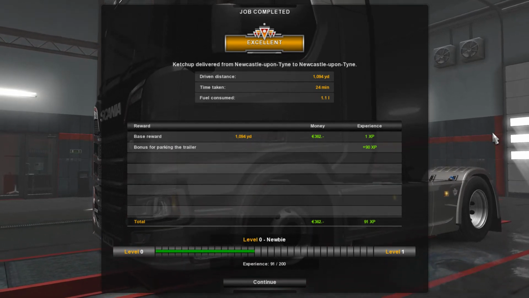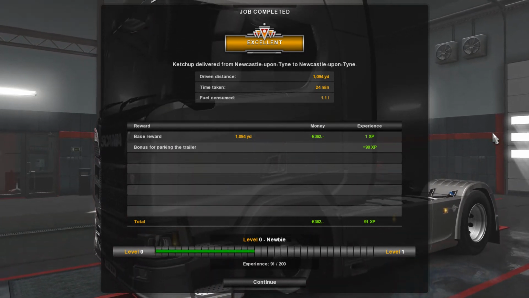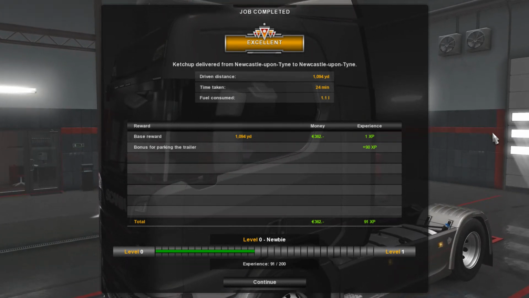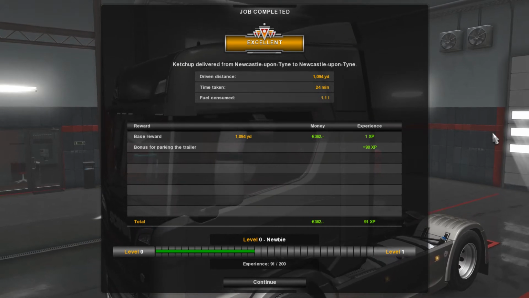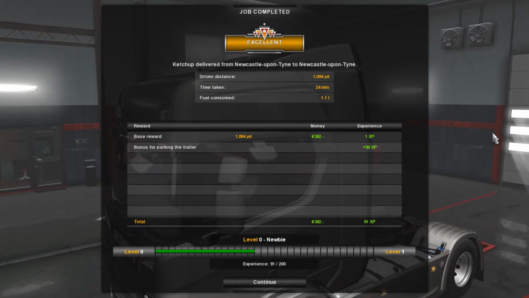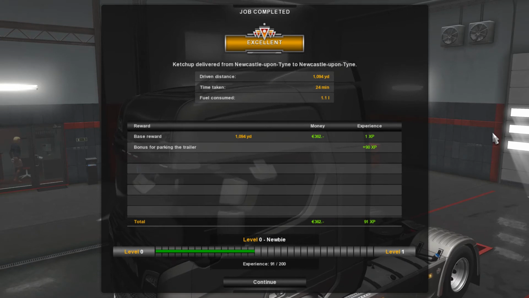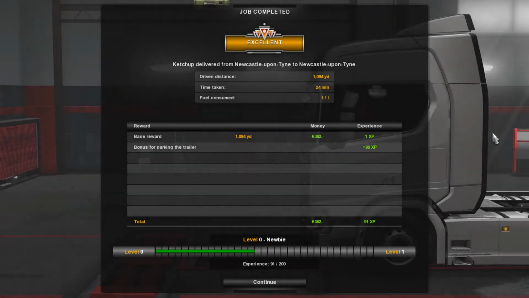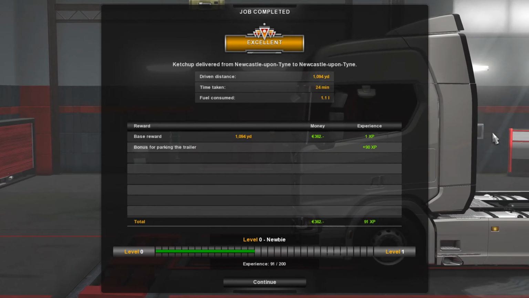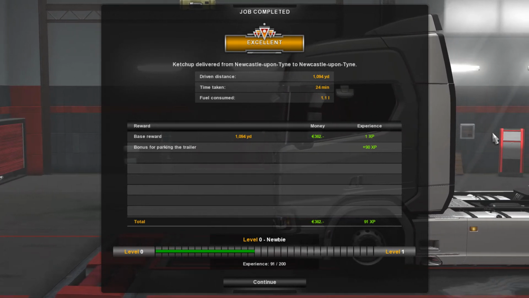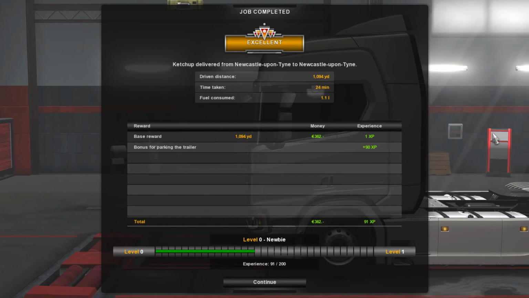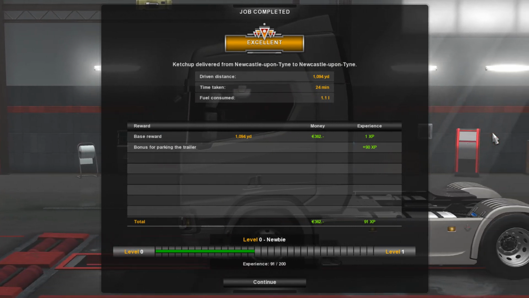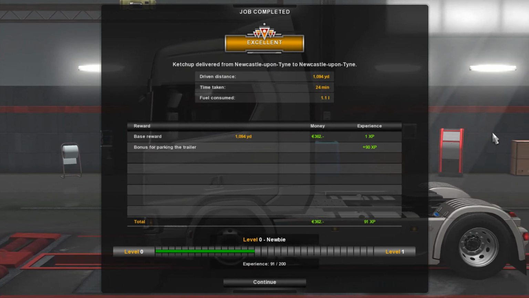Euro Truck Simulator 2. As you can see, we've achieved excellent jobs complete, catch-up delivered from Newcastle upon Tyne to Newcastle upon Tyne. Driven distance just over 1,000 yards. Time taken 24 minutes. Fuel consumed 1.11 litres. Crikey. And base reward has given us 362 euros. It's given us 1 experience point, and bonus for parking trailer is 90 experience points. So again, total of 91 experience points.